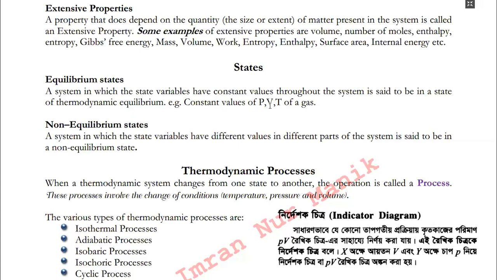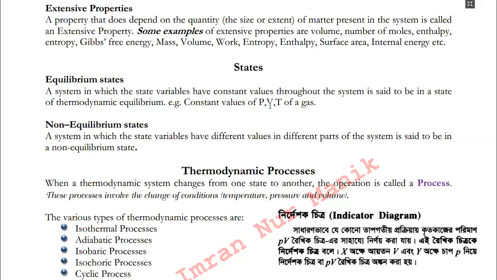And from this equation, we can find out any particular value of either temperature or pressure or volume. For example, in case of PV is equal to nRT, if you know the pressure, if you know the temperature, and R is already fixed, then we can find out the value of V. Since the value of V depends on the value of P and the value of T, that is why V is known as the dependent variable and P and T are known as independent variables.